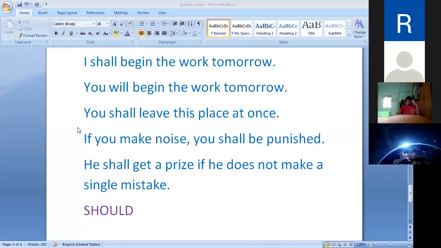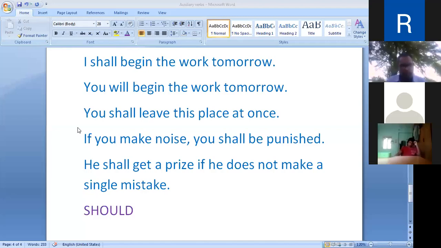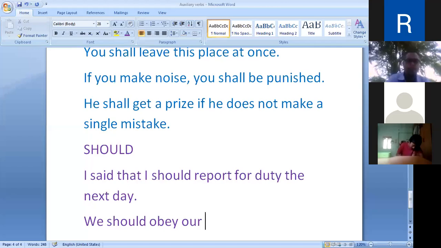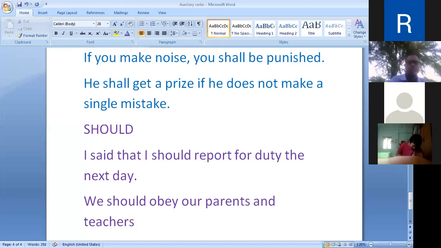Dear friends, be very careful about learning all these things. The modal auxiliary should is used, number one, for duty or obligation. We should obey our parents and teachers. Should is used here for duty or obligation.